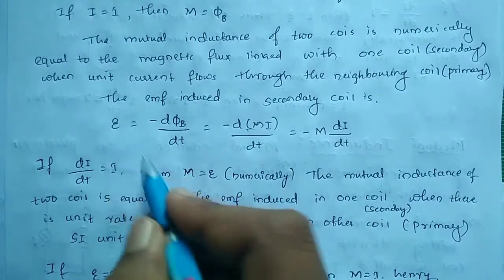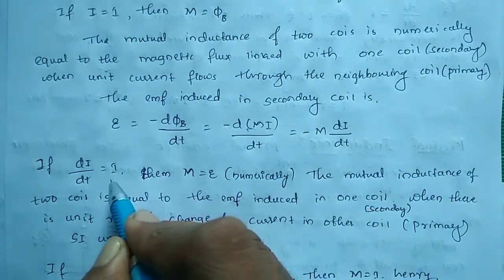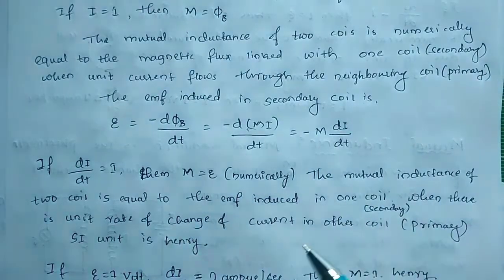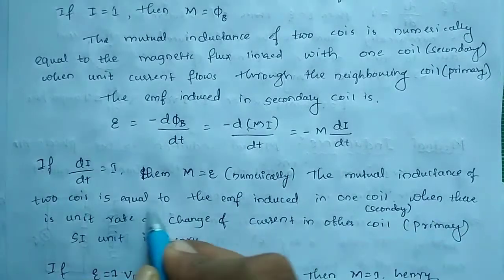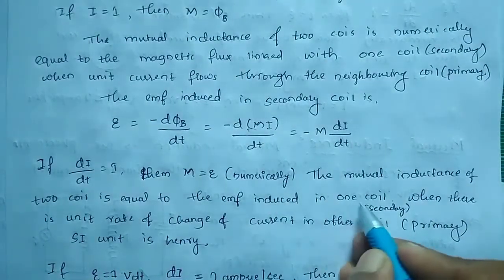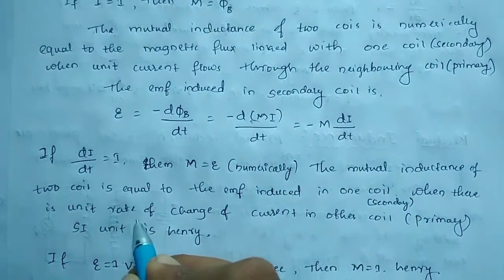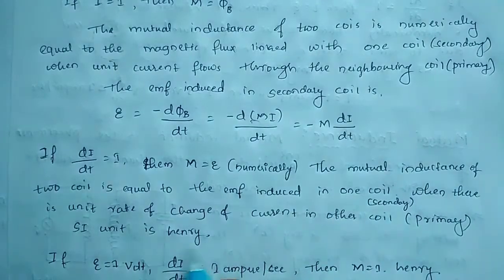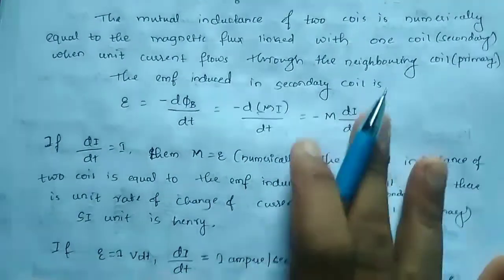And if di by dt equals 1, then the mutual inductance is equal to the induced EMF. When the rate of change of current is equal to 1, the mutual inductance equals the induced EMF. That is what is written here: the mutual inductance of two coils is equal to the EMF induced in one coil, that coil being the secondary, when there is a unit rate of change of current in the other coil, the primary coil.